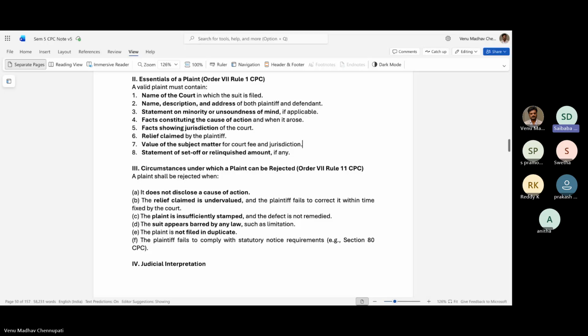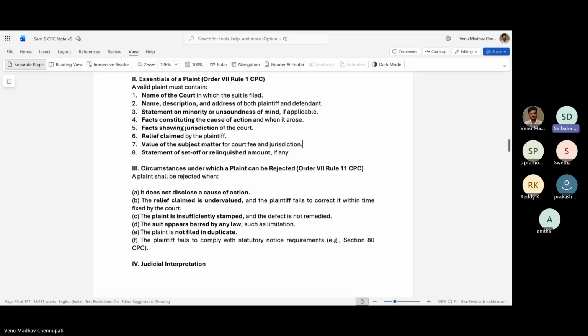First one is undervalue. Second one is understamping. In both cases, a chance will be given to the plaintiff, but if it is not corrected within the time given by the court, then it will be rejected. The next point is if the suit is barred by any law. For example, under limitation, if it is barred, then also it will be rejected. The plaint is to be filed in duplicate. If it is not filed in duplicate, then it will be rejected.